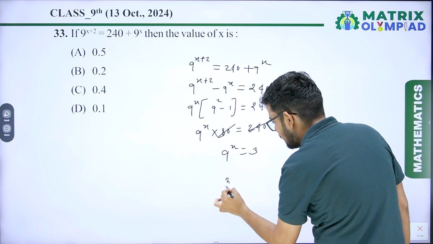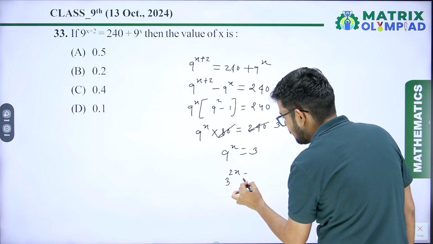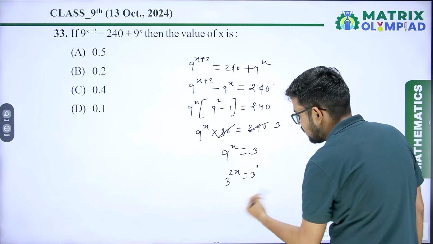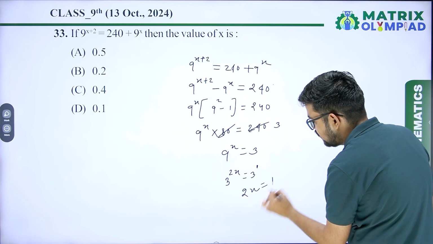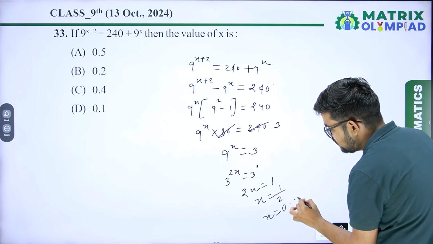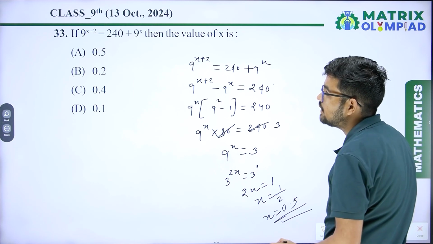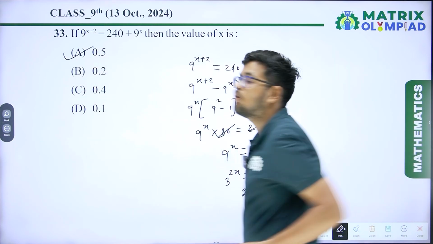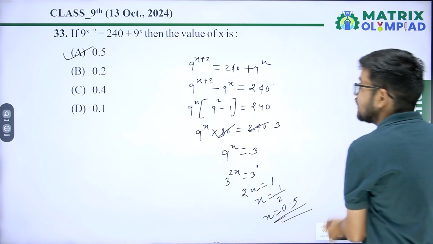You can write 3 raised to power 2x equals 3 raised to power 1. When you compare the power, 2x equals 1. So x equals 1 upon 2, x equals 0.5. So value of x equals 0.5. Option A is the correct answer.